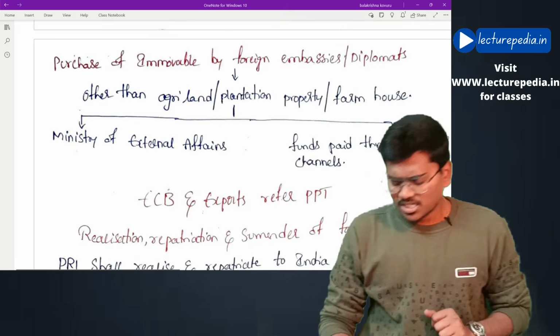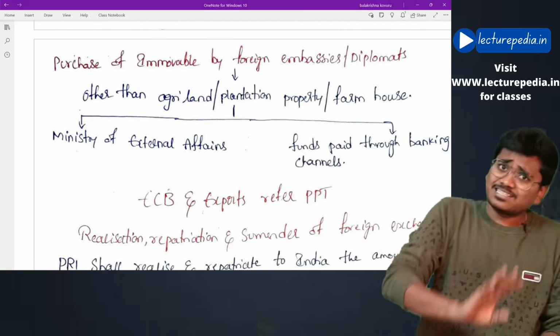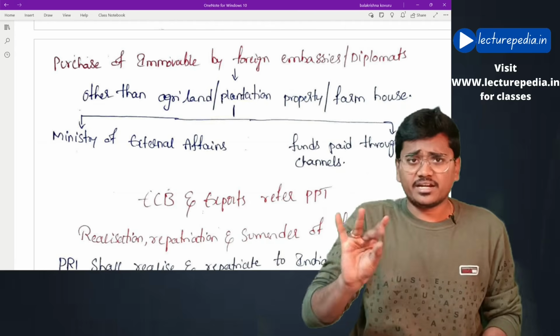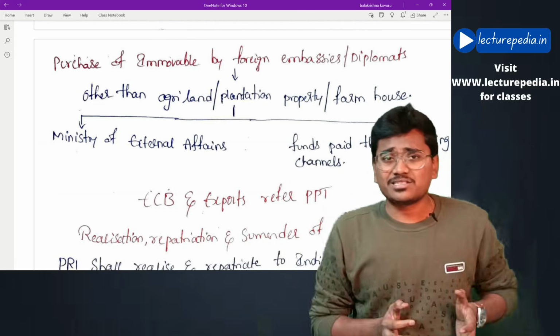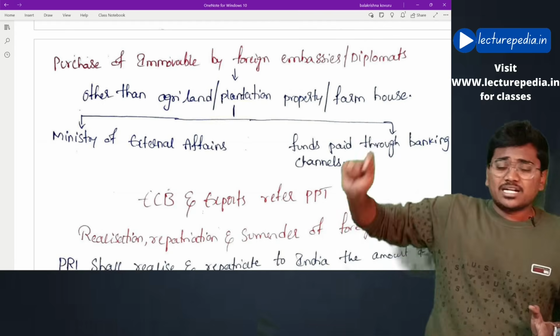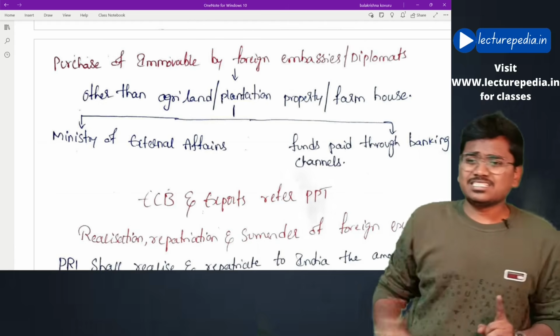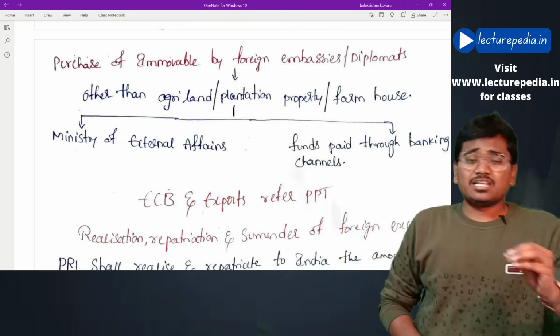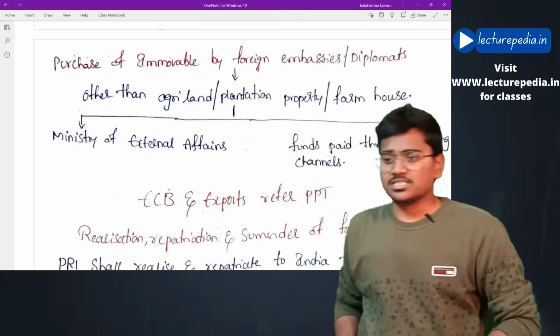Next, diplomats and foreign embassies can purchase immovable property in India other than those three, agriculture, farmhouse, plantation. Other types of immovable properties can be purchased in India by diplomats and foreign embassies, subject to two conditions. First one is there should be proper clearance from the Ministry of External Affairs, and the funds must be paid through proper banking channels and inward remittance.